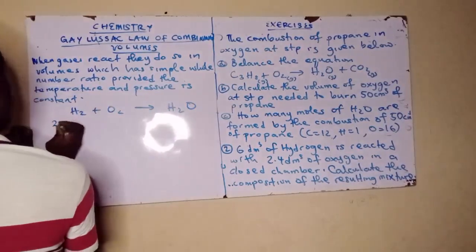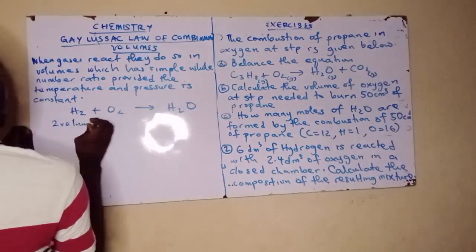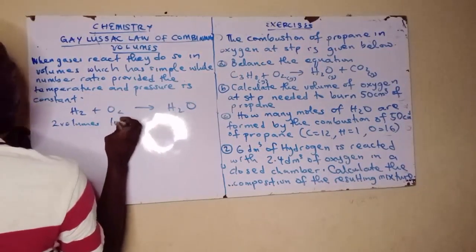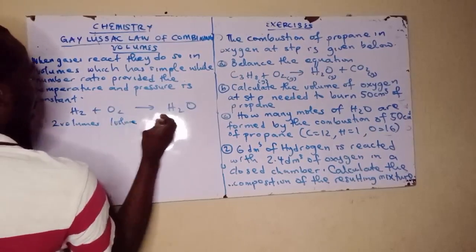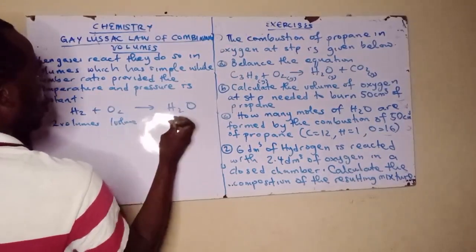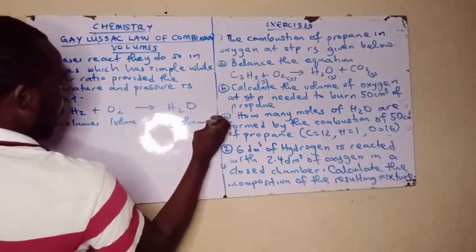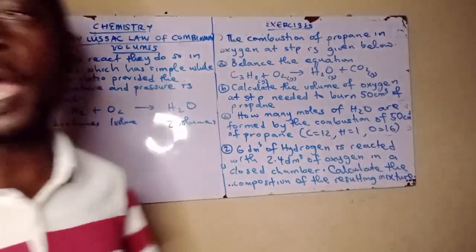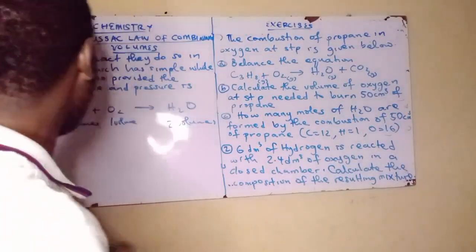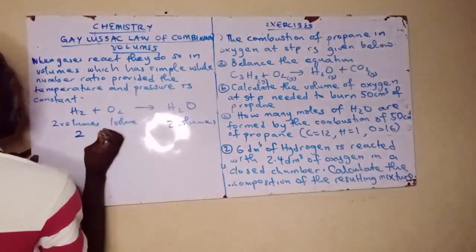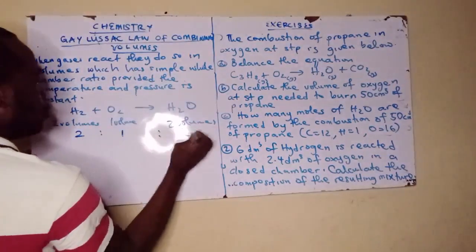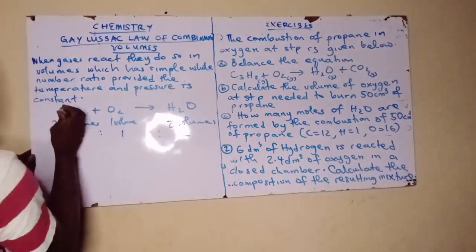Tí two volumes of hydrogen àti one volume of oxygen bá react, ó máa fún wa ní two volumes of water. Ṣé ti get báyẹn? Now the whole number ratio will be 2 to 1 to 2.